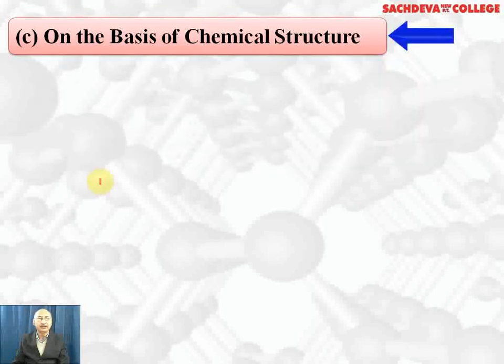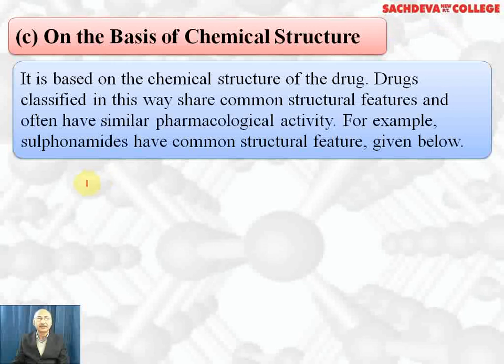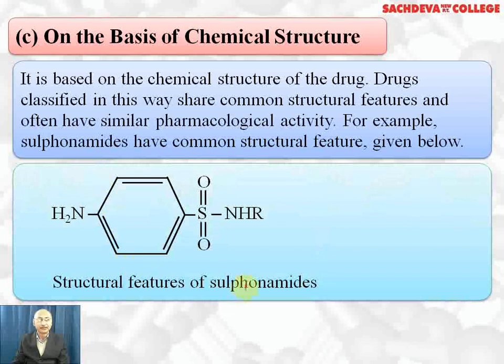On the basis of chemical structure, it is based on the chemical structure of the drugs, and those drugs which have similar chemical structure or common structural features will have similar medicinal or pharmacological activity. For example, sulfonamides have a common structure given below. They are N-alkyl benzene sulfonamide, para-amino N-alkyl benzene sulfonamide. So their biological, medicinal or pharmacological activity is similar because their chemical structure is similar.